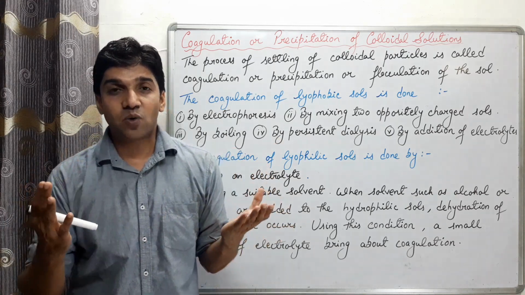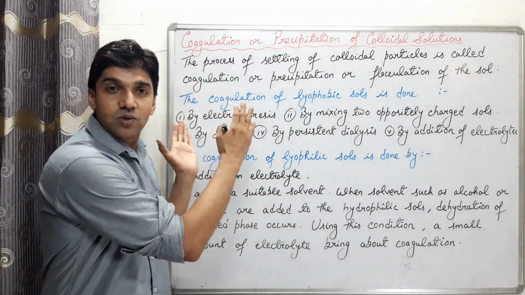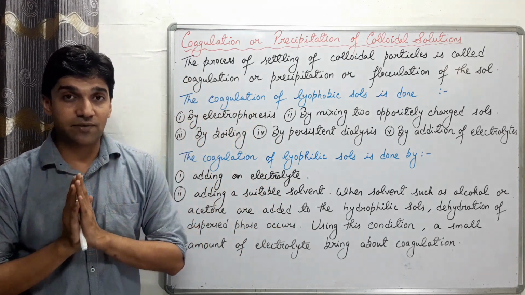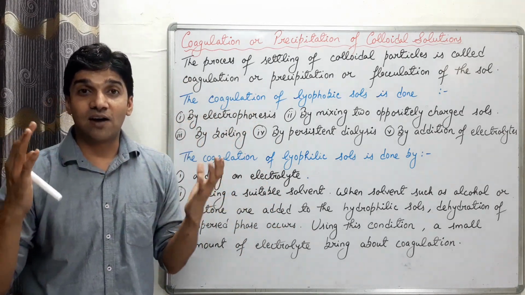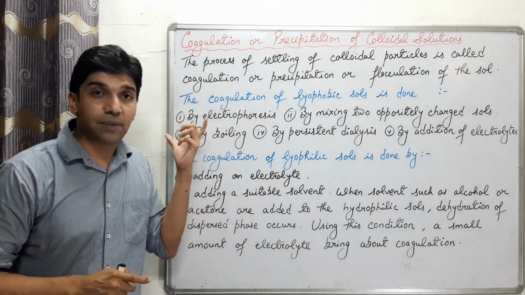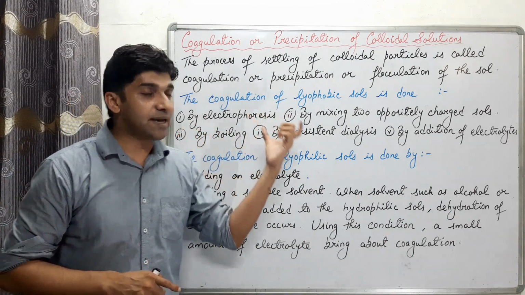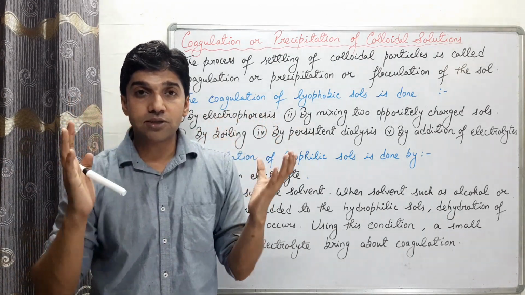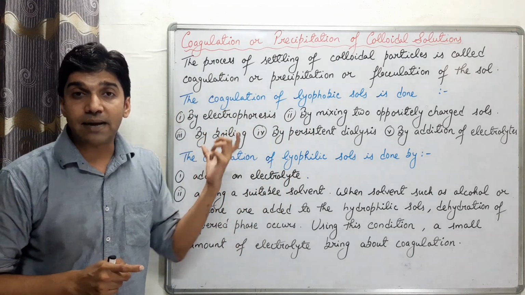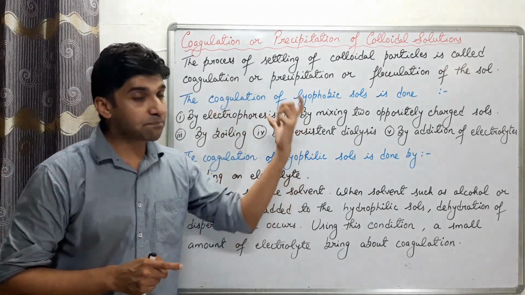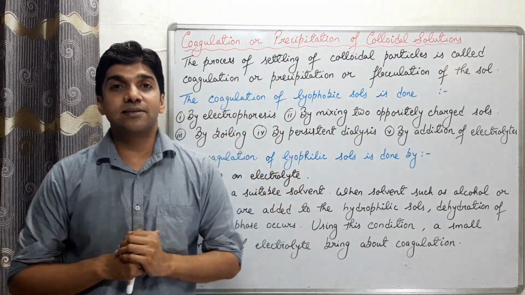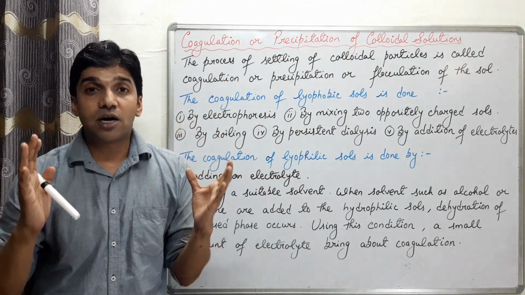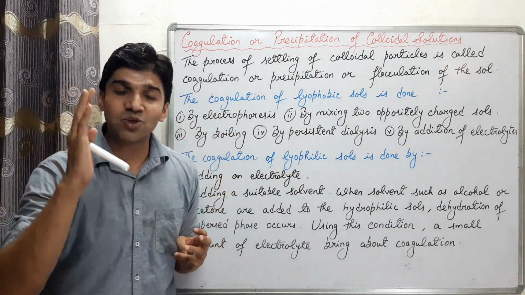Let's start with the coagulation of lyophobic sols. And the various methods by which we can coagulate the lyophobic sols are by electrophoresis, by mixing two oppositely charged sols, by boiling, by persistent dialysis, and by addition of electrolytes. So these are the methods for the coagulation of lyophobic sols.